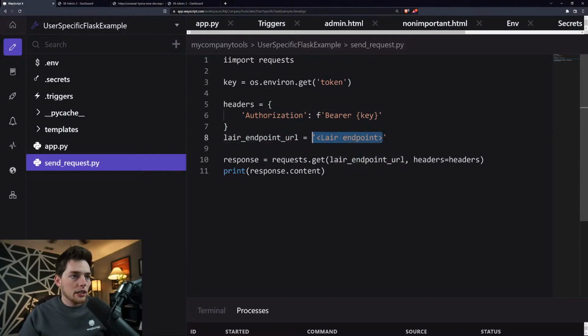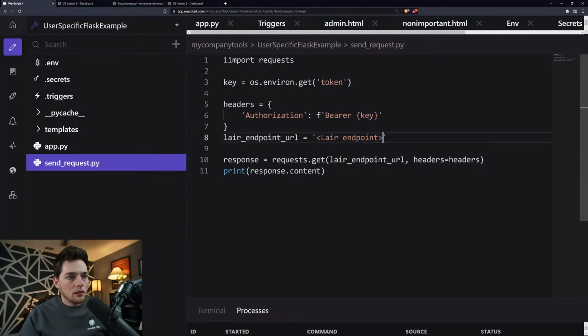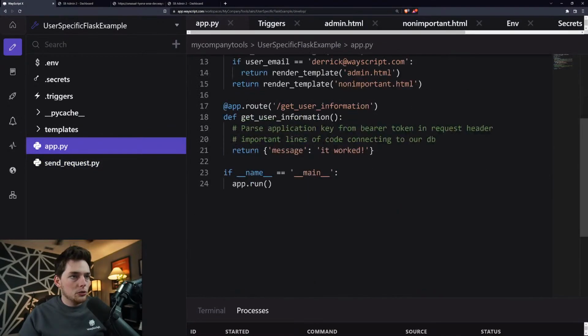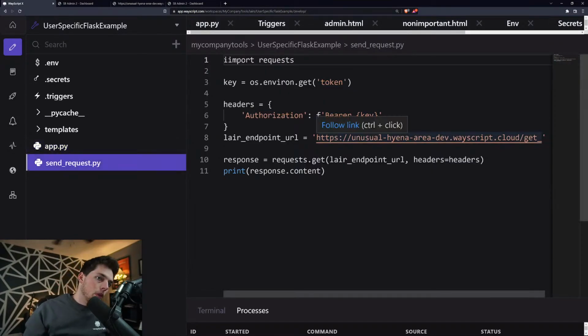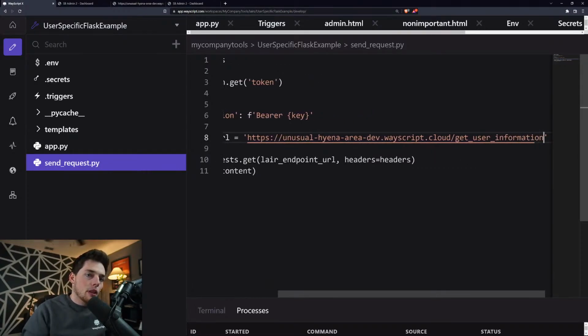And we'll have our layer endpoint, which will just be this URL here. We'll add on our path of get, I forget what it is, get user information. Get user information. All right.